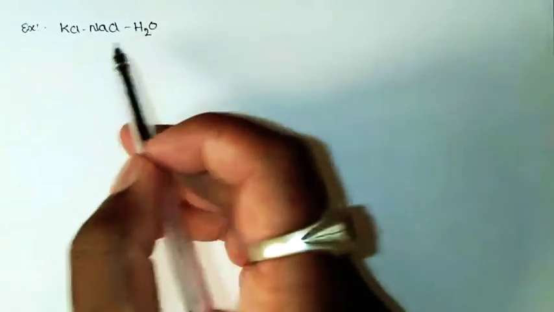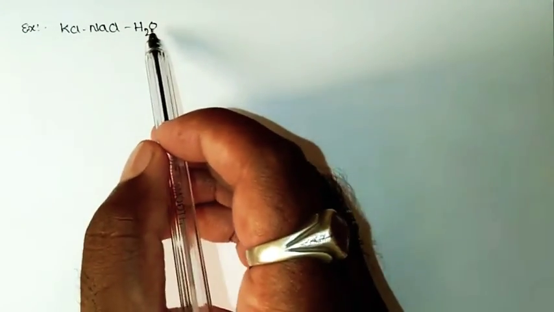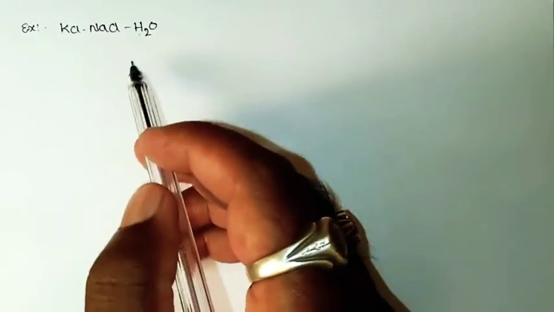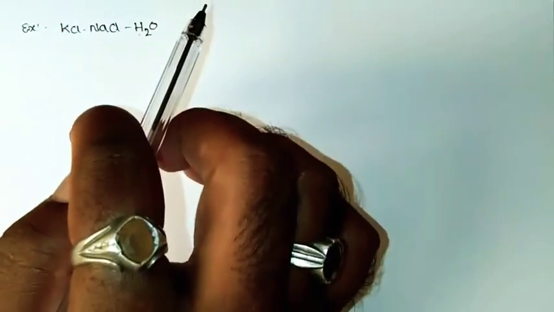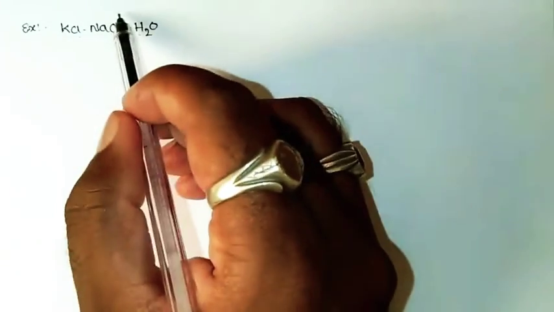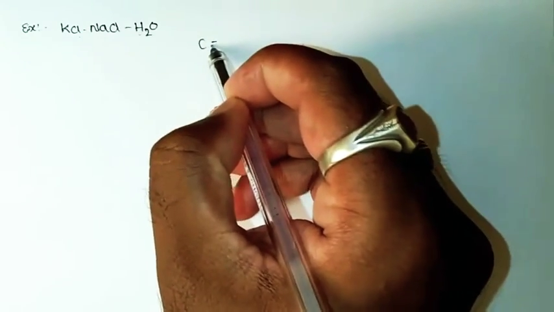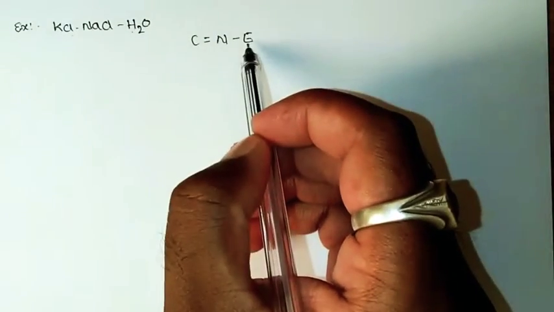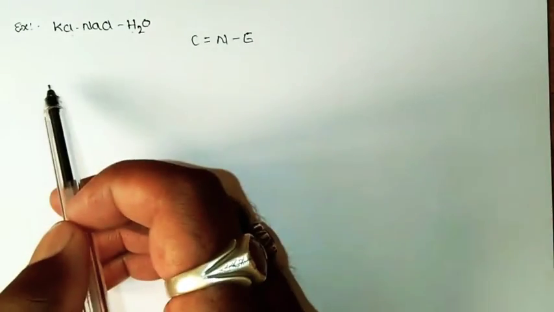If you consider the system consisting of KCl, NaCl and H2O, where KCl and NaCl were dissolved in water, we'll be having a single phase, because KCl and NaCl and H2O completely mix up with each other so as to give a single phase. That means these three will mix with each other to form a homogeneous system. So the number of phases will be equals to 1. But our intention is to find out the number of components in this particular system. So in order to find out the number of components, we have to go with the equation, that is C is equals to N minus E. So first we should go with the number of independent equations that these components can frame up.